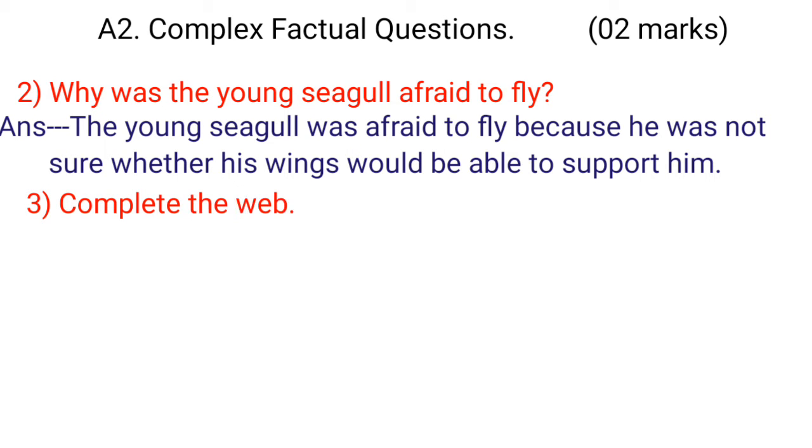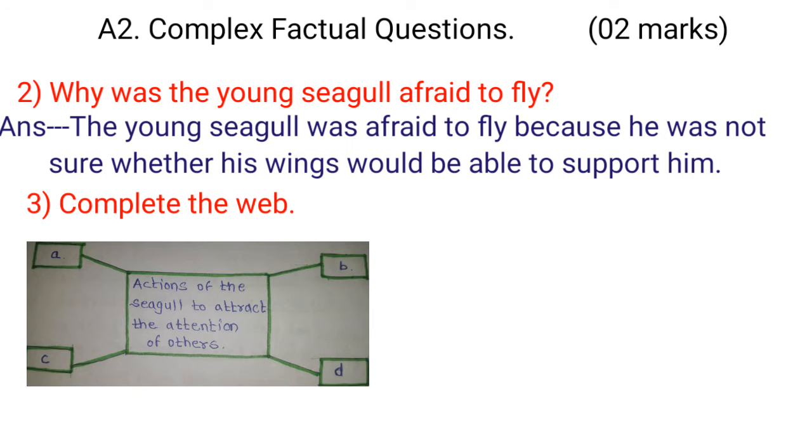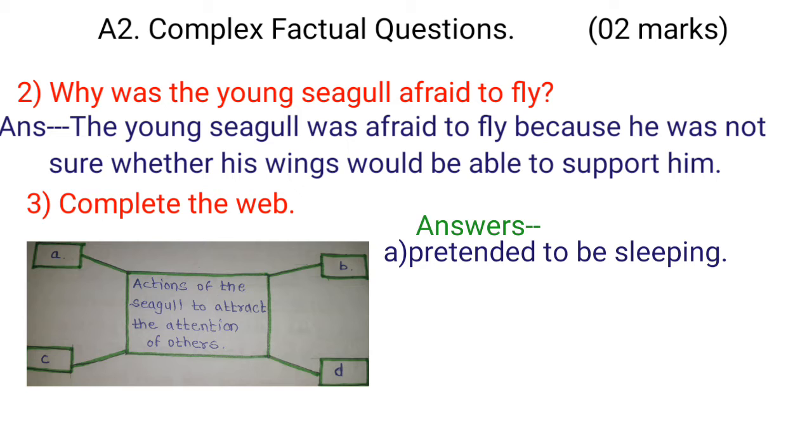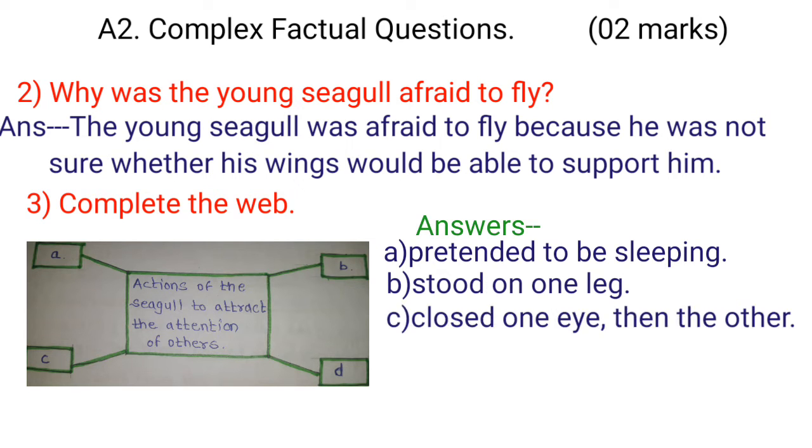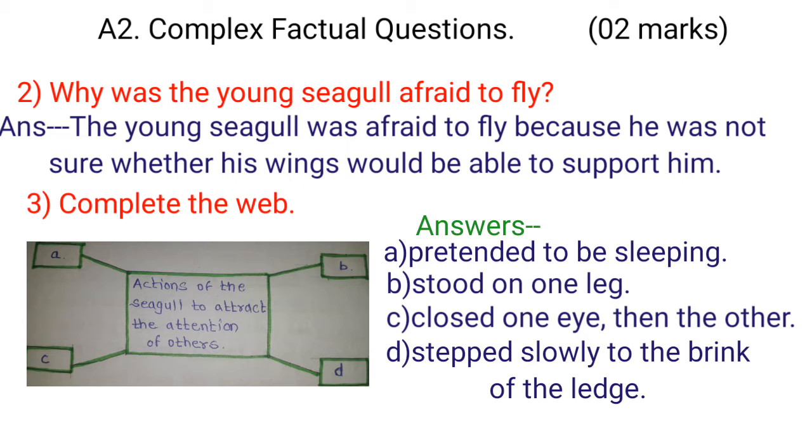Question number 3, complete the web. You can see here another web. Actions of the seagull to attract the attention of others. Answer: A, pretended to be sleeping. B, stood on one leg. C, closed one eye, then the other. D, stepped slowly to the brink of the ledge.